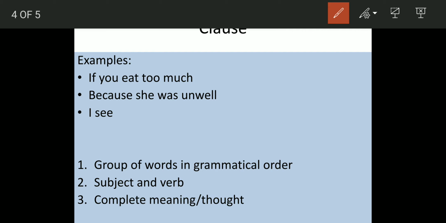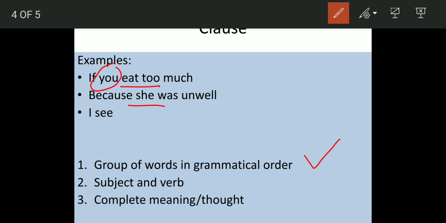Now again, group of words in grammatical order. As we can see, they all are groups of words which are in correct grammatical order: "If you eat too much," "because she was unwell," and "I see." The second condition: subject and verb. Do they have a subject? Yes, they do have a subject, and they do have a verb. In "If you eat," you is the subject and eat is the verb. In "because she was unwell," she is the subject, was is the verb.